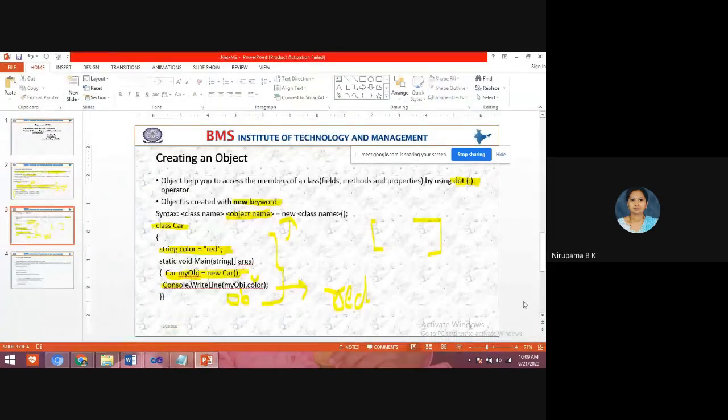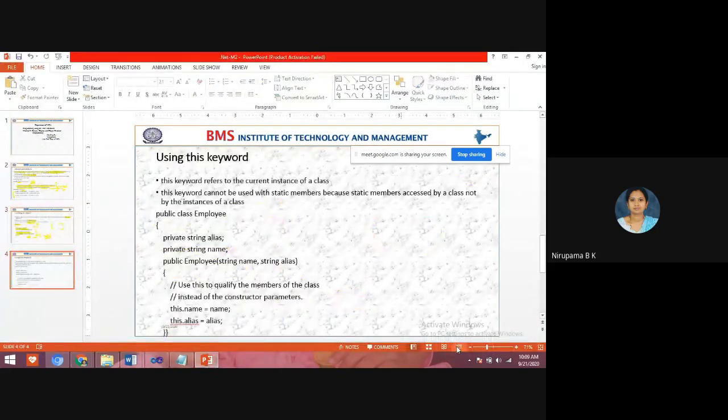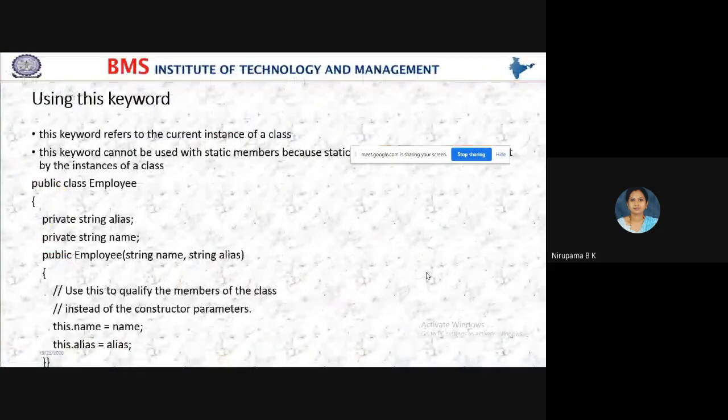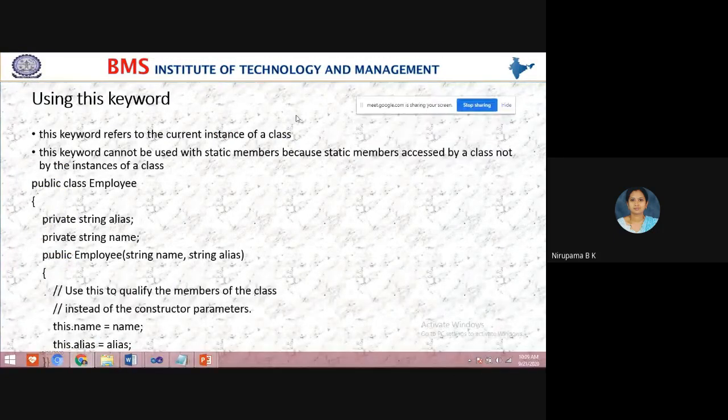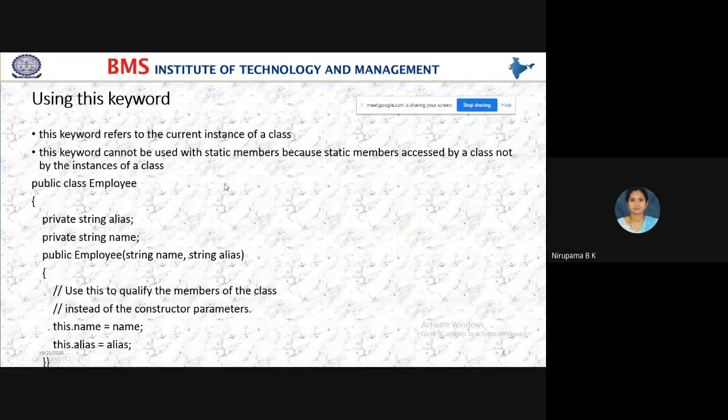So next we have the this keyword. The this keyword refers to the current instance of a class, which is nothing but the current object of a class.